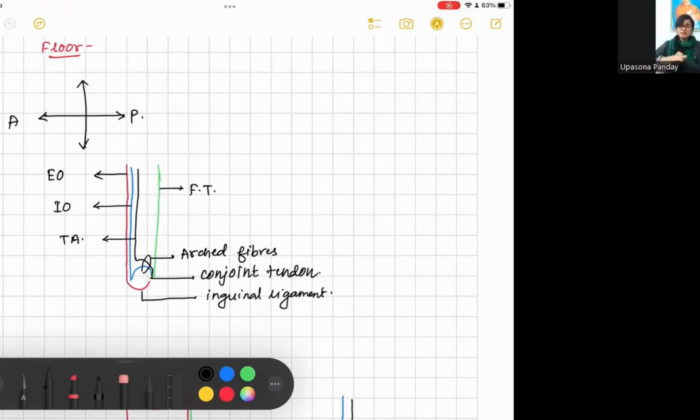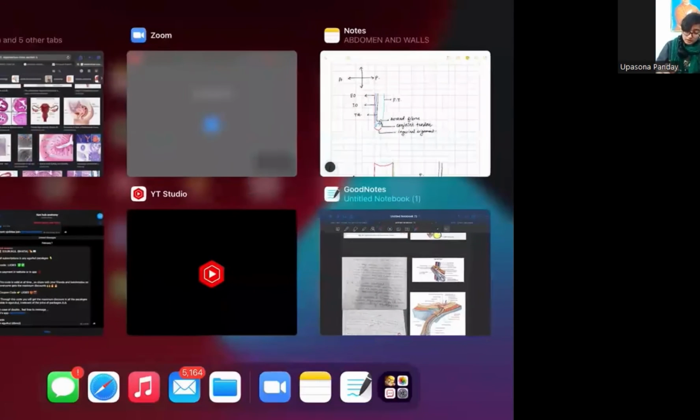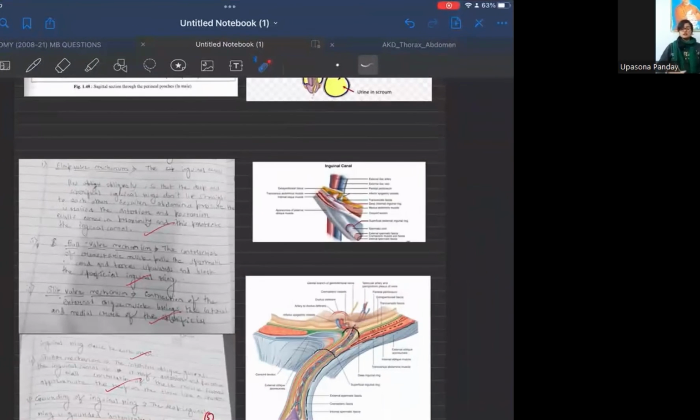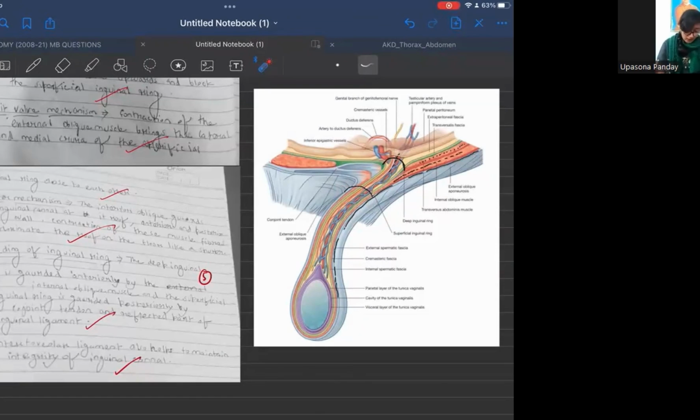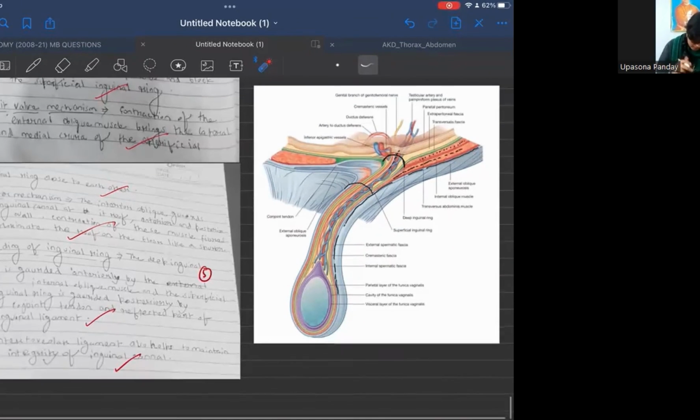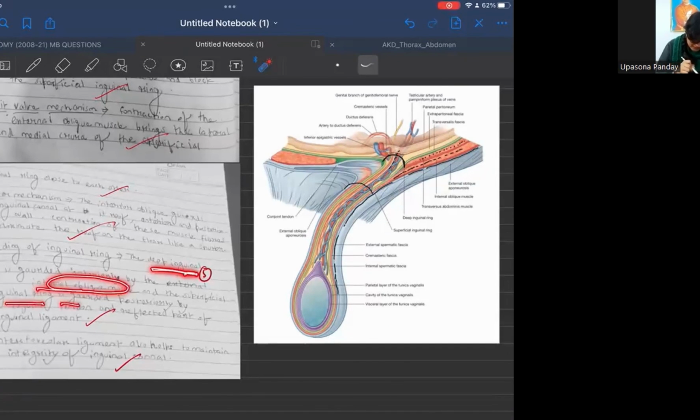Okay, that will definitely prevent the abdominal contents from going into the inguinal canal. Moreover, our deep inguinal ring and the superficial inguinal ring are guarded, that is, strengthened by some structures. The deep inguinal ring is guarded by our internal oblique muscle, and the superficial inguinal ring is guarded by the conjoint tendon and the reflected part of the inguinal ligament. Hence, these inguinal rings are strong enough not to let the abdominal contents pass into the inguinal canal.